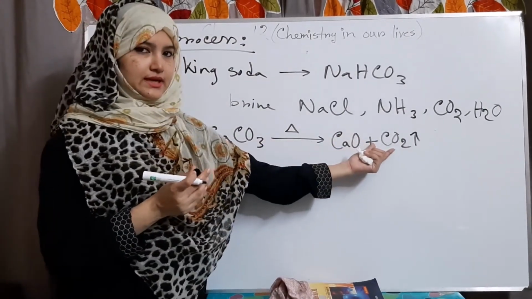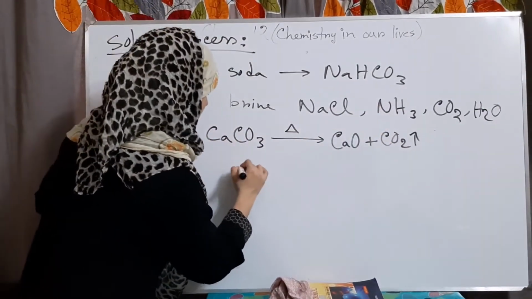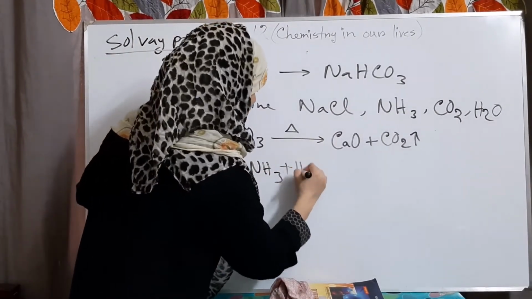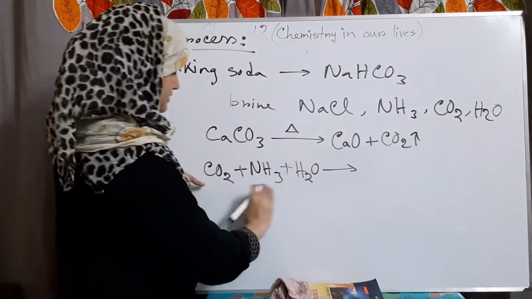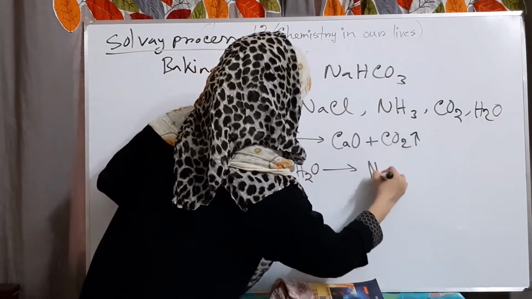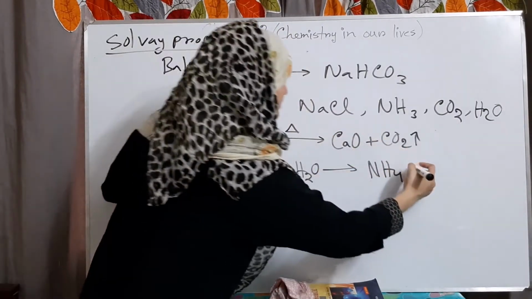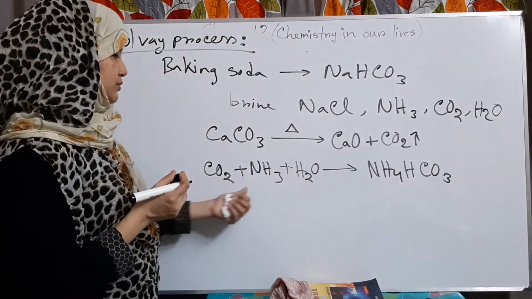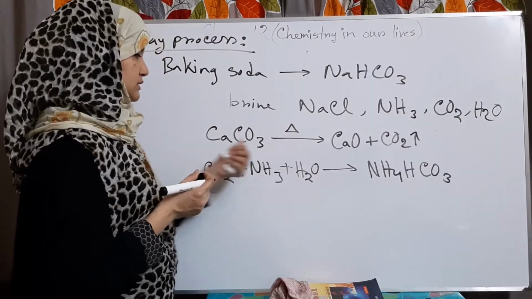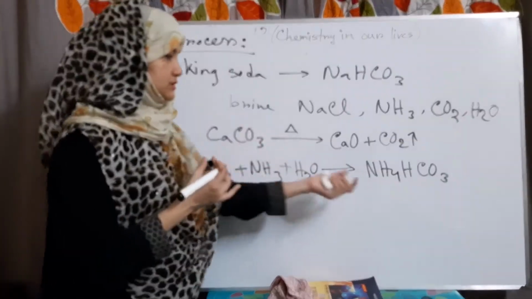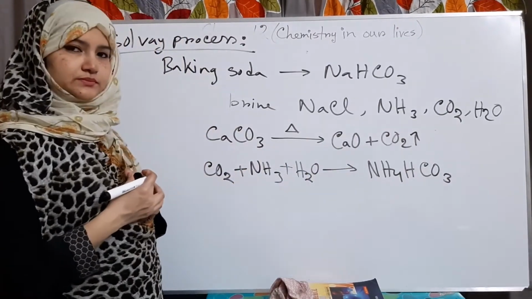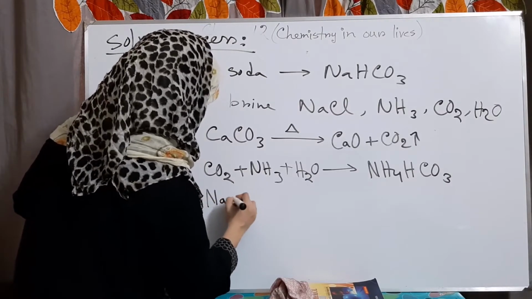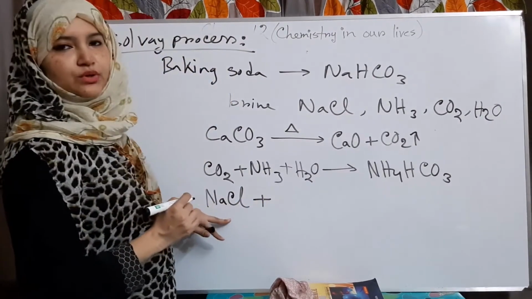This carbon dioxide gas reacts with ammonia and water. This is the second reaction, and then produces ammonium bicarbonate or ammonium hydrogen carbonate. All the reactants combine together and form ammonium bicarbonate. Then this ammonium bicarbonate reacts with saturated sodium chloride, that means brine.